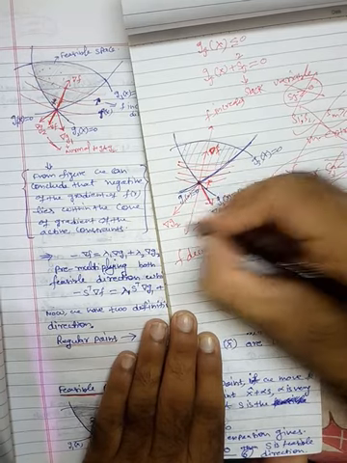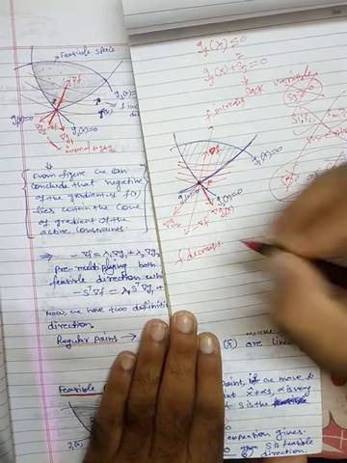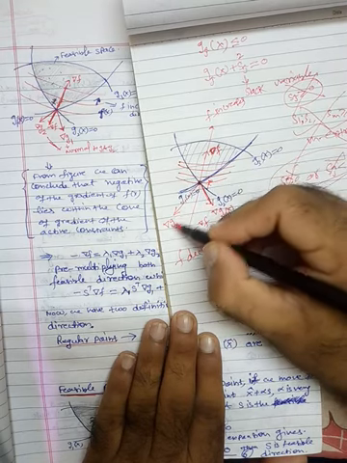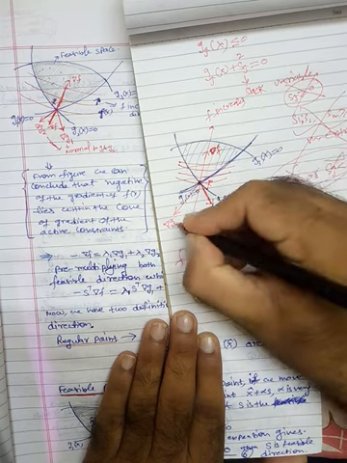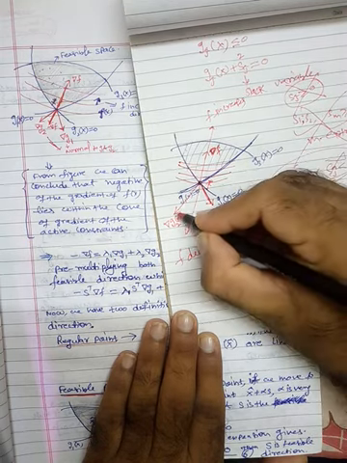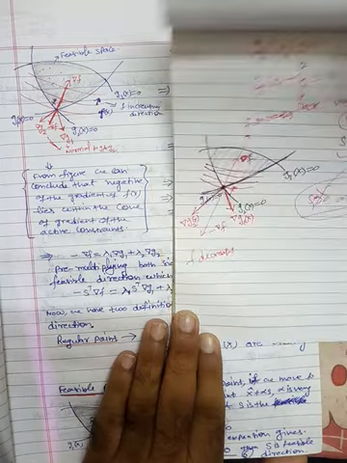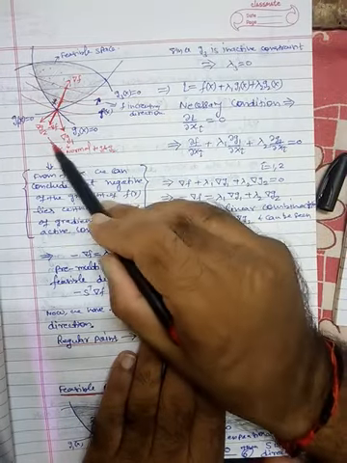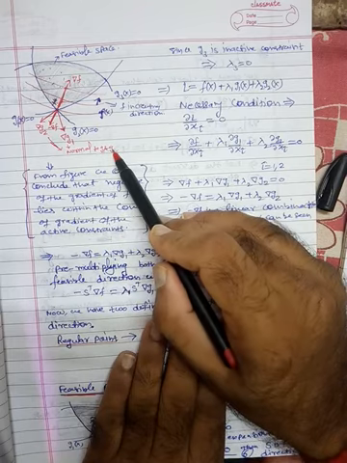Fine. This is g1, this is g2. Gradient g2, gradient g1x. Fine. So now this is shown here. The gradients represent the normal direction.